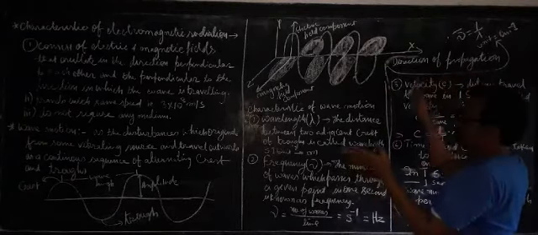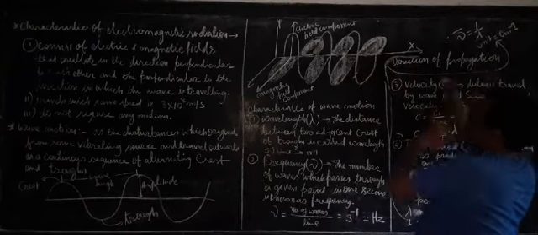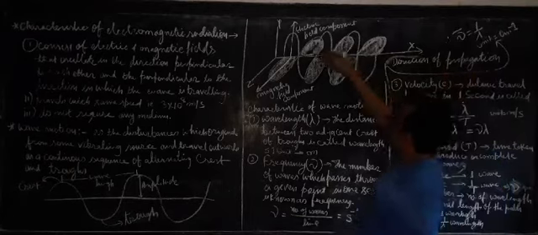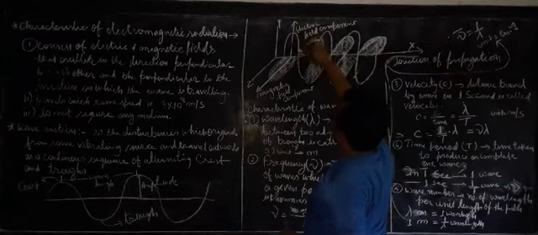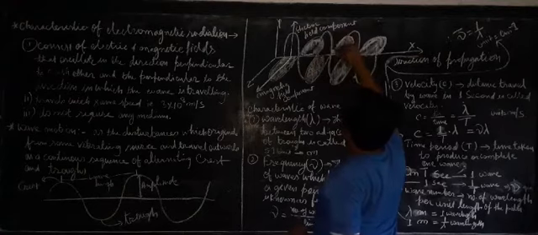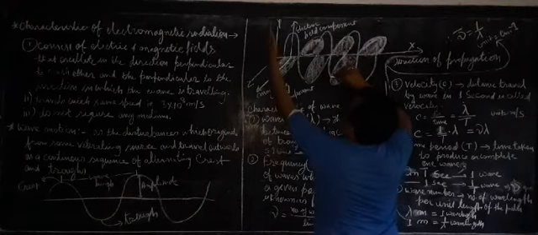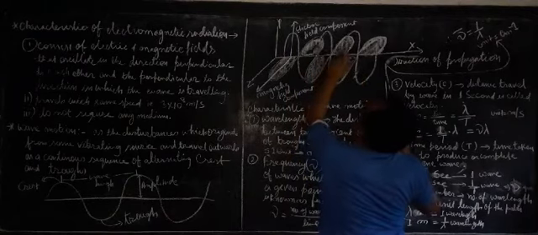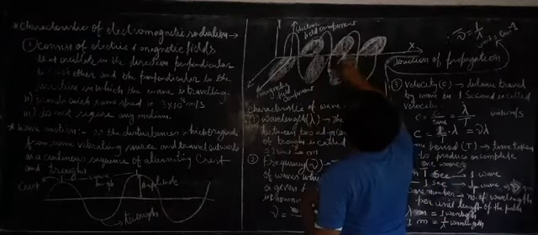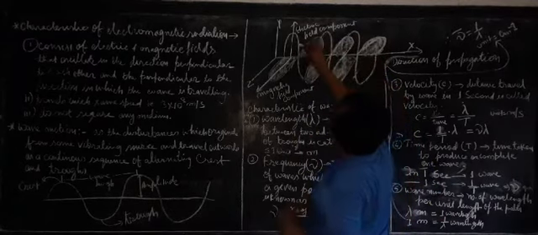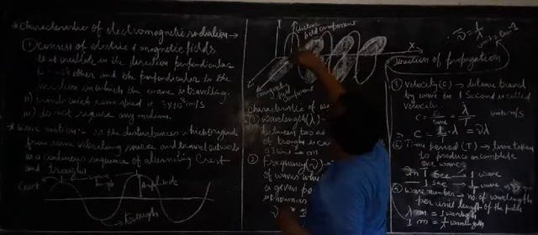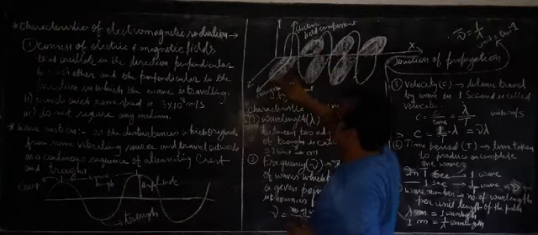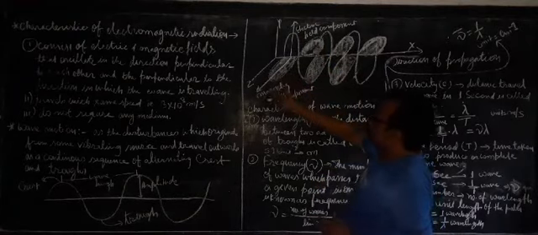Direction of propagation means it is moving in this direction. This is the movement of the waves. What is represented along the y axis? You can see this is along the y axis and this is along the z axis. Along the y axis the electric field is represented, and along the z axis the magnetic field is represented.